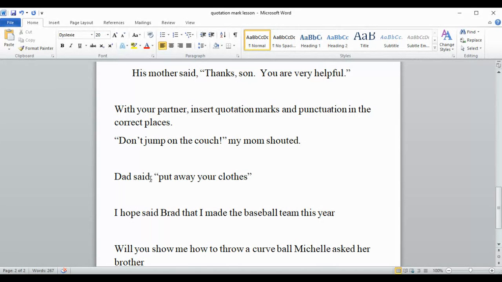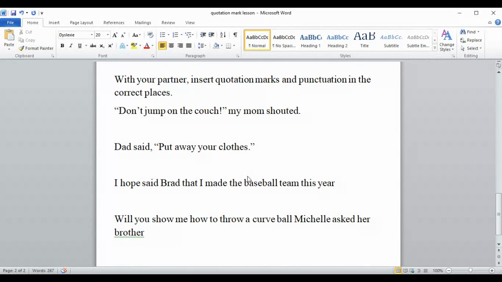And again, we want to put it on the outside of the quotation marks, not on the inside. Now, Dad has begun this sentence, so it's the beginning of his sentence. So we're going to put a capital letter there, "Put away your clothes." And it doesn't say he shouted it or asked it, it just said he said it. So what kind of punctuation are we going to end with right here? Dad said, "Put away your clothes." It's just a statement, so we're going to put a period there.